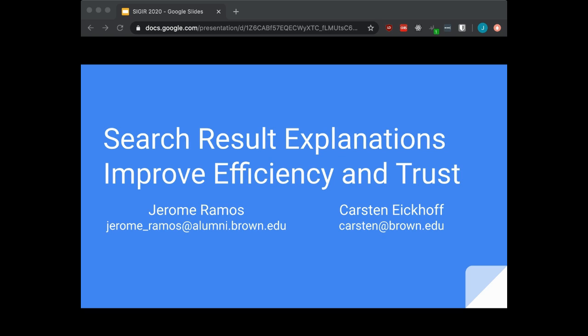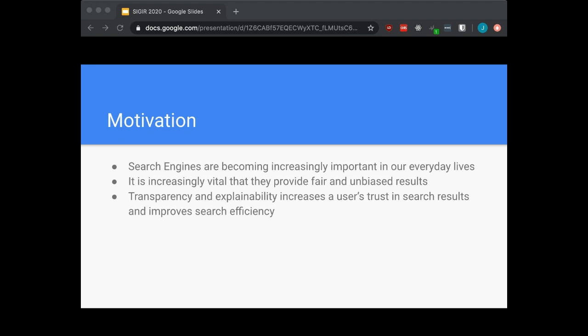Today, I will be talking about my paper, Search Result Explanations Improve Efficiency and Trust, which was co-authored by Professor Karsten Eickhoff. Search engines have become an essential information source. Due to their ubiquitousness, it becomes increasingly vital that they provide unbiased results. Unfair search engines can potentially lead to significant negative social and economic impact.